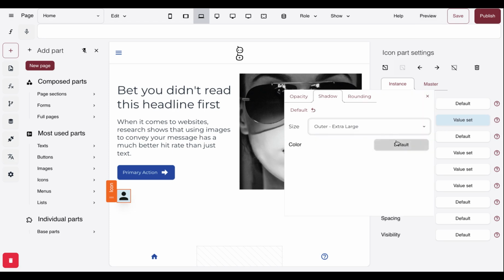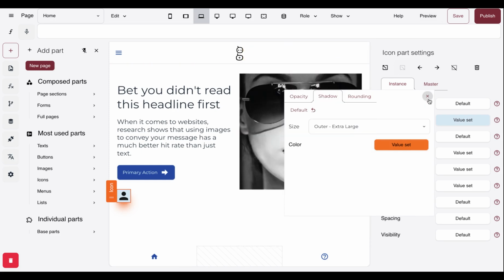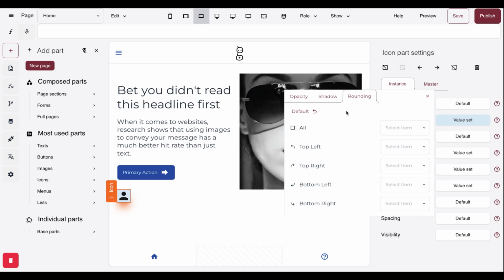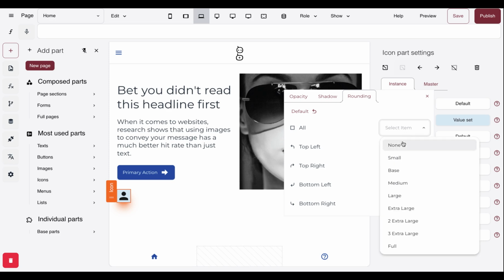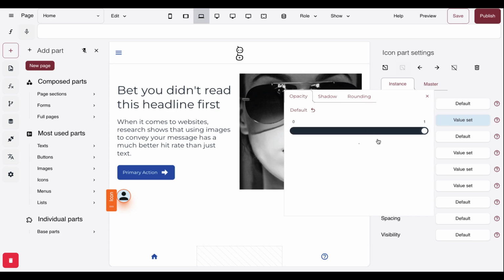Applying a shadow goes outside of the icon as well. And rounding will apply to the background of the icon. And changing the opacity changes the icon and its background.